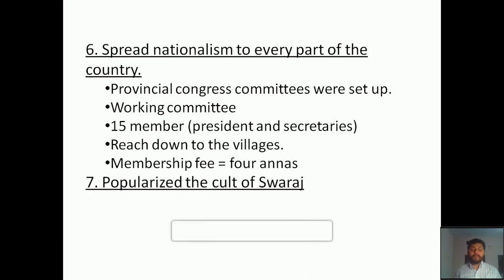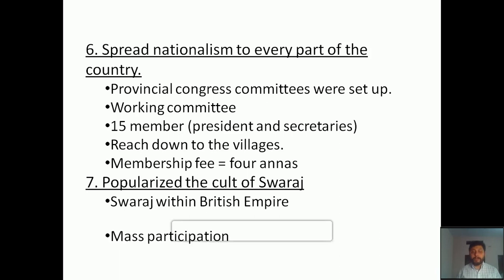Then the 7th point says that it popularized the cult of Swaraj. The concept of Swaraj, that means Swaraj within the British Empire. The leaders knew it very well that within one day they can't throw the British outside our country. So that's why they thought of achieving Poorna Swaraj, or complete freedom, through a number of steps. And as the first step, they demanded Swaraj within the British Empire.